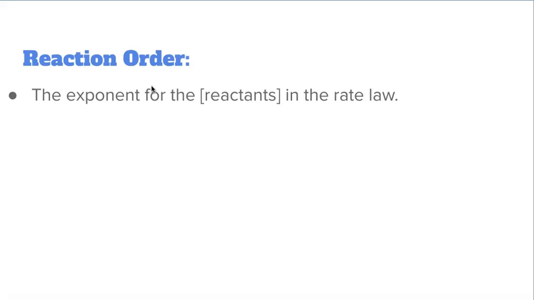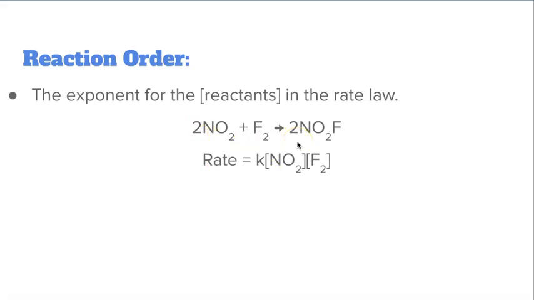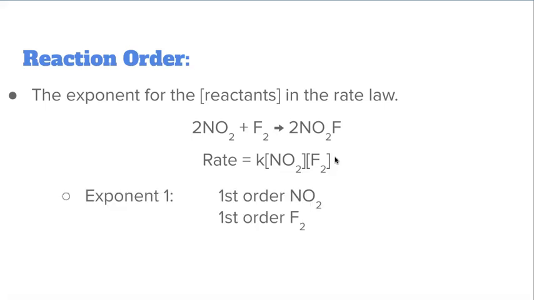So another important aspect of a rate law is something called the reaction order. And this is specific to the exponent for the reactants in the rate law. If we go back to our example, the synthesis of nitryl fluoride, here was our rate law: the rate is equal to k times the concentration of NO2 to the first power times the concentration of diatomic fluorine to the first power as well. The exponents give us the reaction order. So if it's an exponent of 1, it is first order nitrogen dioxide and first order diatomic fluorine.